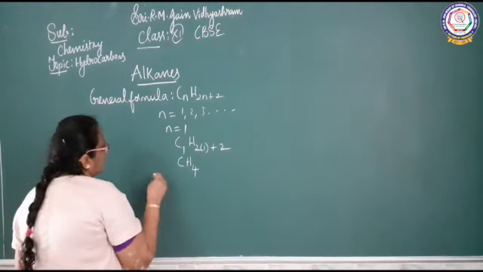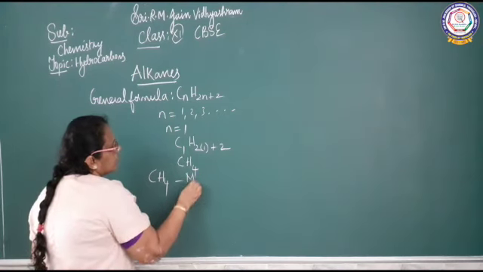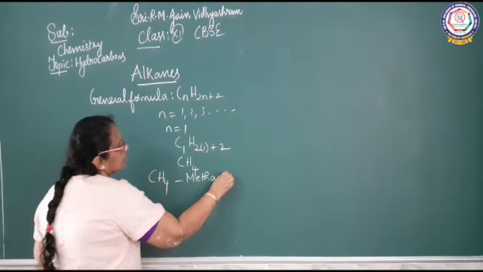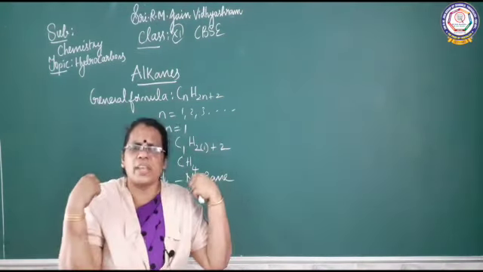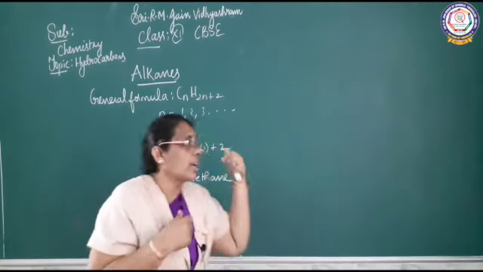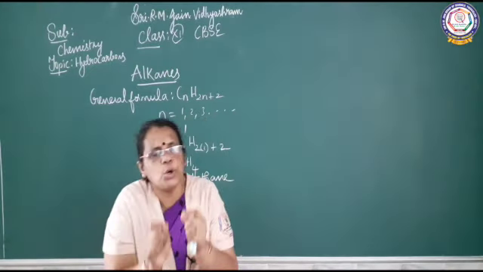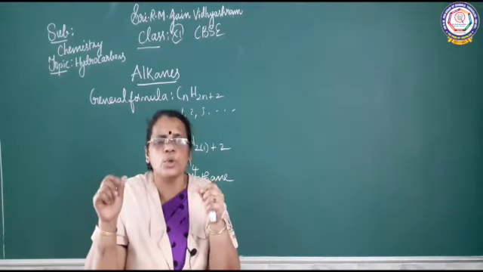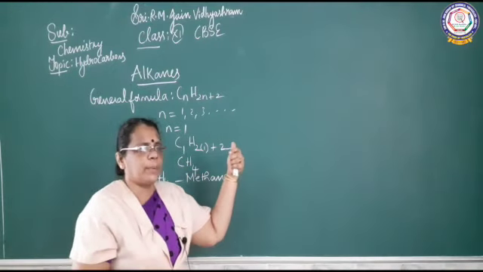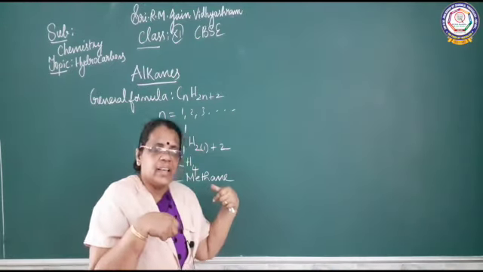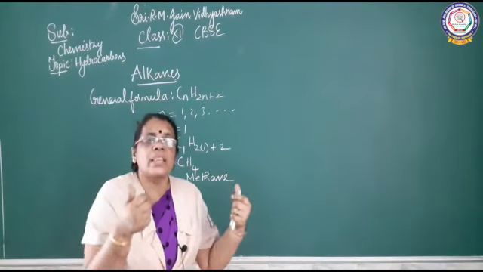So what is the first member? CH4 is the first member of the series, and we call it methane. It is the starter of the series. How have I derived it? The general formula for alkanes is CnH2n+2. Substitute n as 1, 2, 3 and so on. If n is equal to 1, we get C1 H2 into 1 plus 2. C1 can be written as C, and 2 into 1 is 2, plus 2 is 4. So CH4, the first member, is methane.